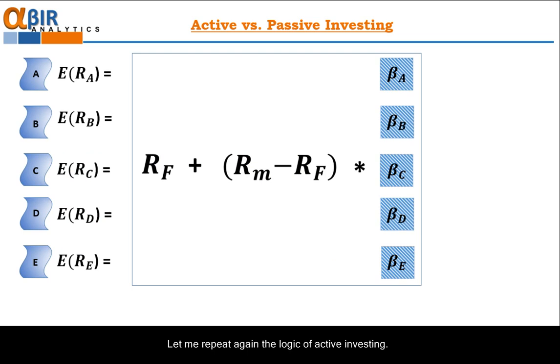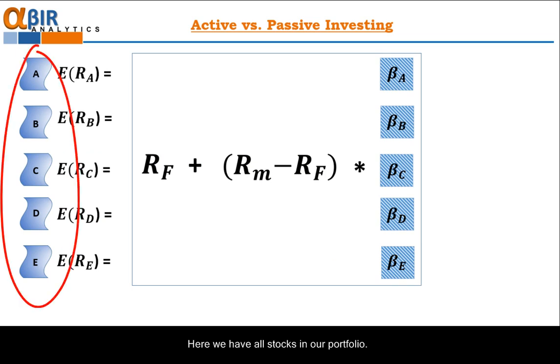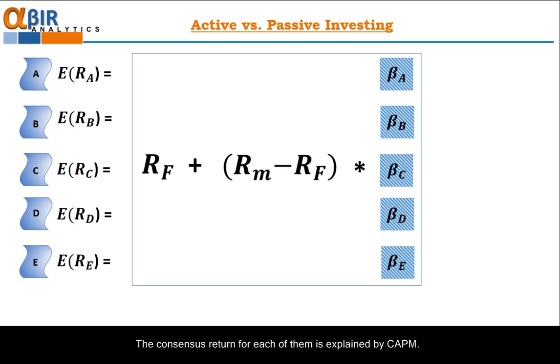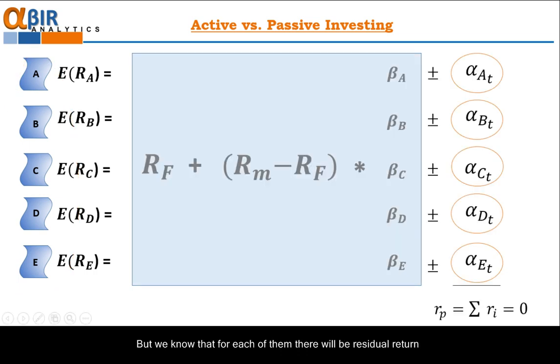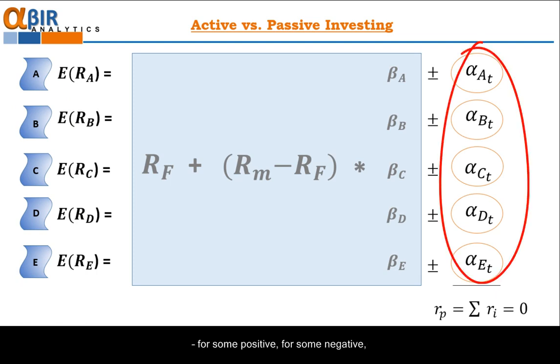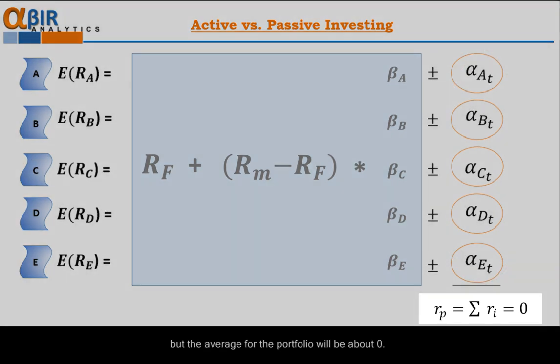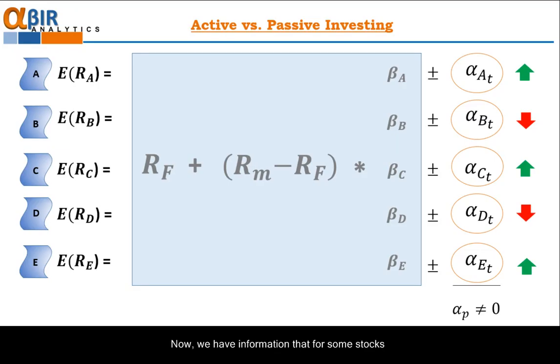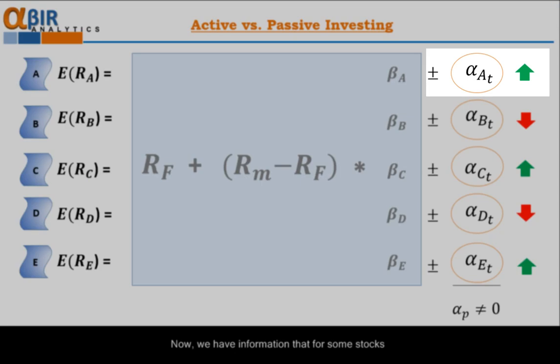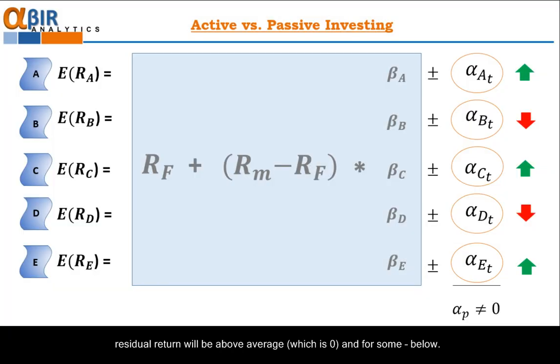Let me repeat again the logic of active investing. Here we have all stocks in our portfolio. The consensus return for each of them is explained by CAPM. But we know that for each of them there will be residual return. For some positive, for some negative, but the average for the portfolio will be about zero. Now we have information that for some stocks residual return will be above average, which is zero, and for some below. Imagine if we can forecast alpha correctly. That means that everything is concentrated in the information for alpha.